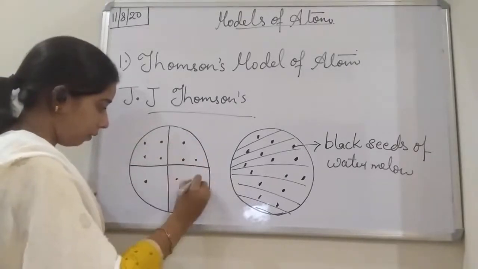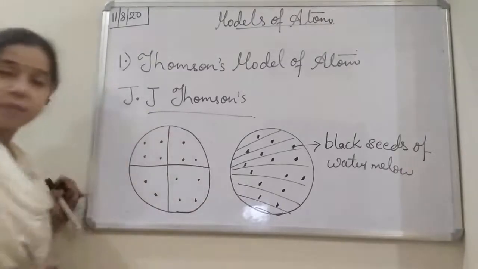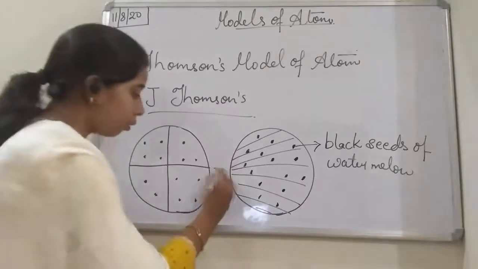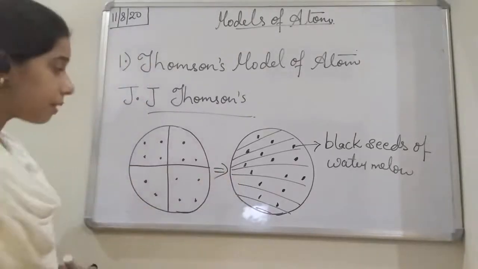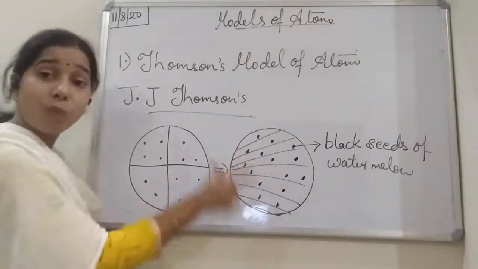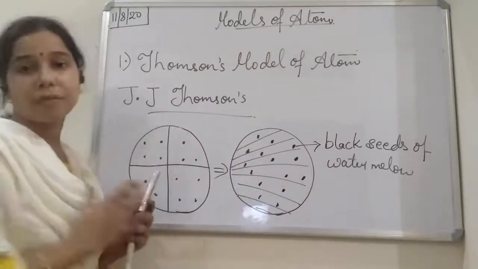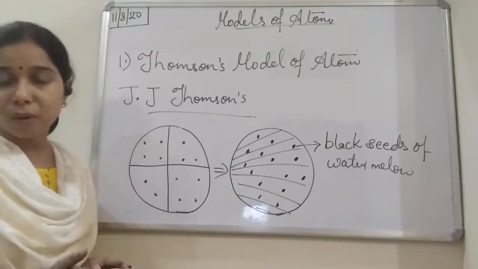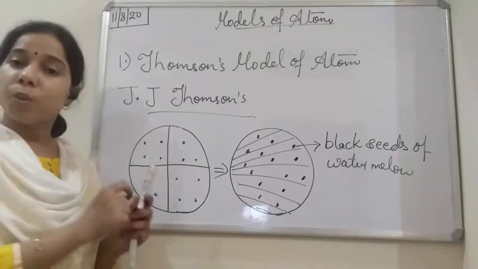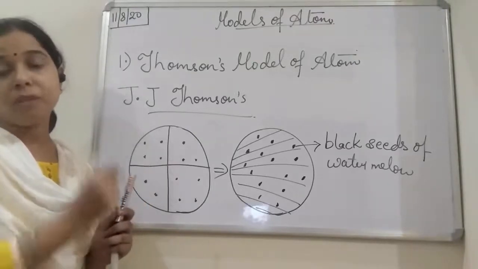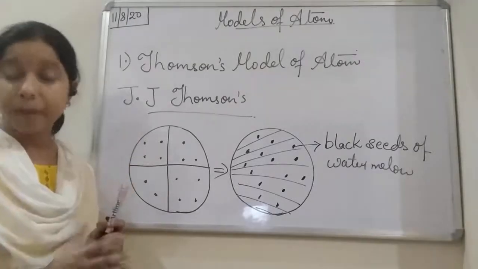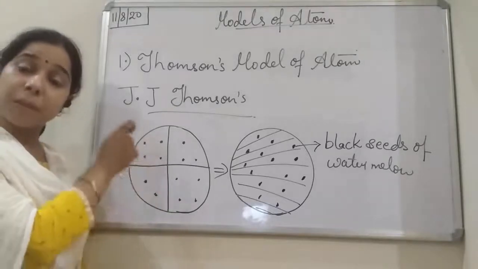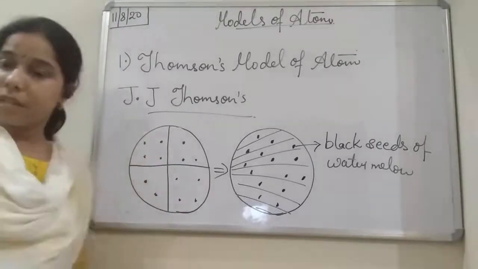Okay, students. So here you will see that in the case of the watermelon, both are equal to each other. The red portion of the watermelon we consider as the positive sphere of the atom, and the black seeds which remain embedded in the red portion of the watermelon we consider as the electrons embedded in the positive sphere, students.